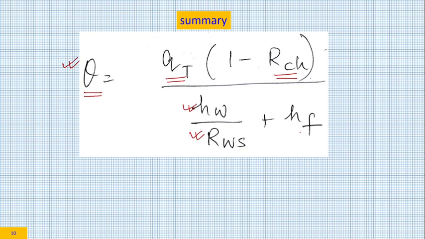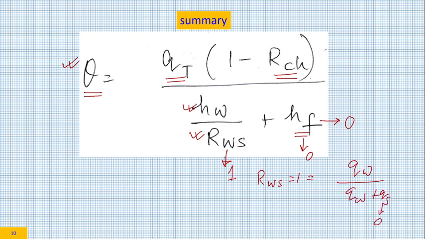If your rise in grinding temperature is more than flame boiling temperature, this HF tends to 0. In dry grinding also, this HF tends to 0. RWS becomes 1. RWS 1 means QS becomes 0.